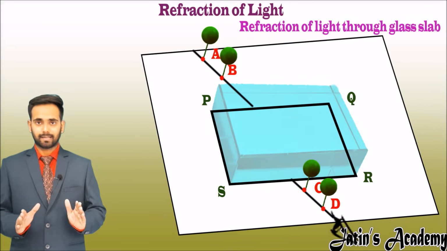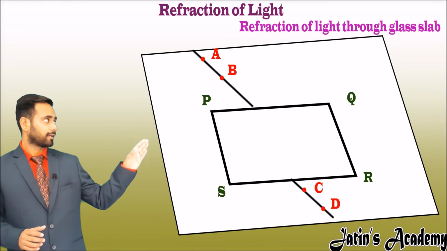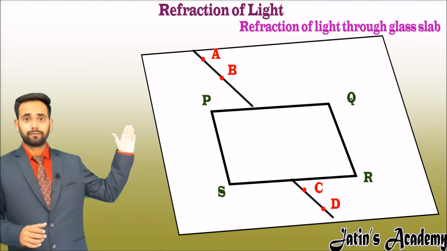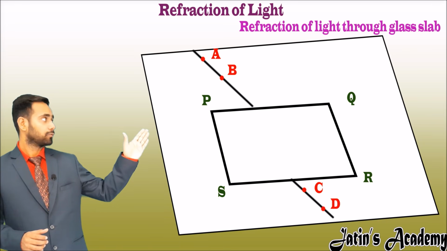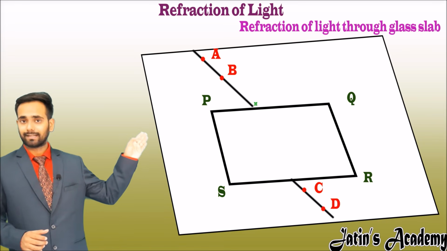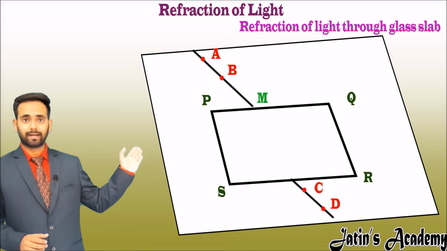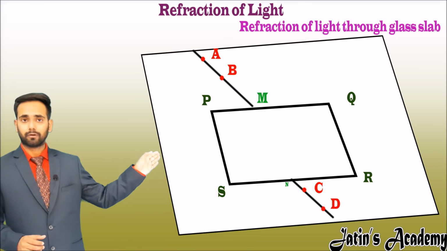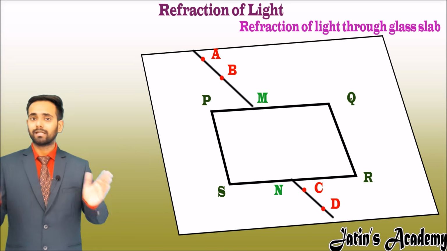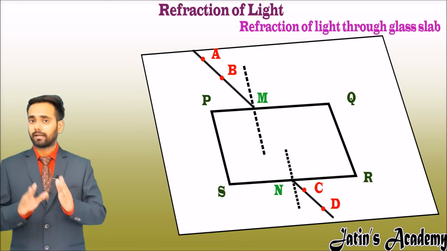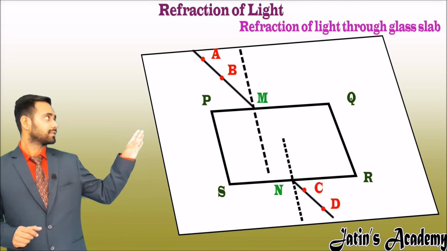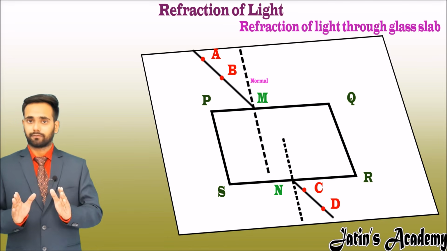Remove the glass slab and extend the lines. The line AB intersects PQ, mark that point as M, and the line CD intersects SR, mark that point as N. Now make a 90 degree line at M and N. These 90 degree lines are nothing but the normal to the surface.